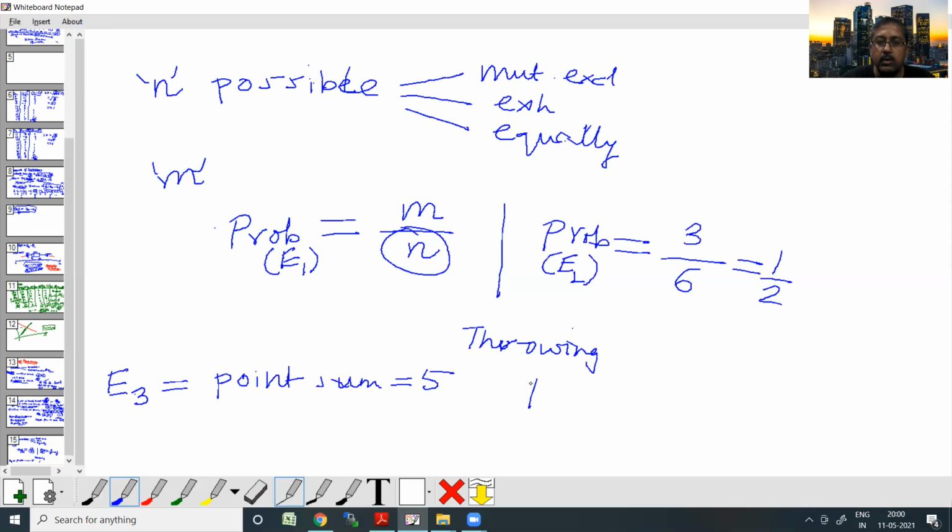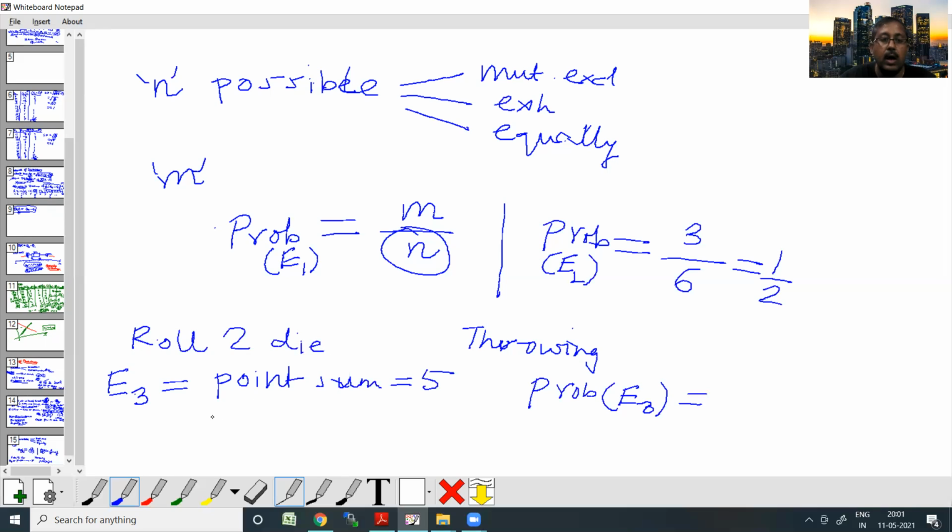Now let's try to see what the probability of E3 will be. So when can I have a 5 point sum? When I'm rolling 2 dice together.